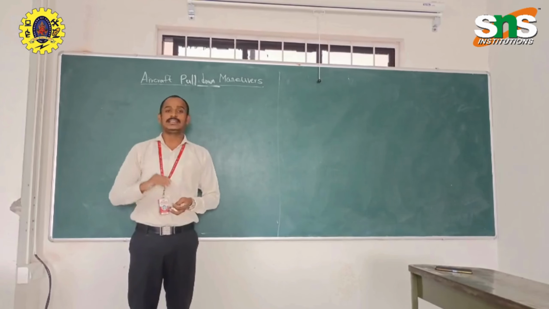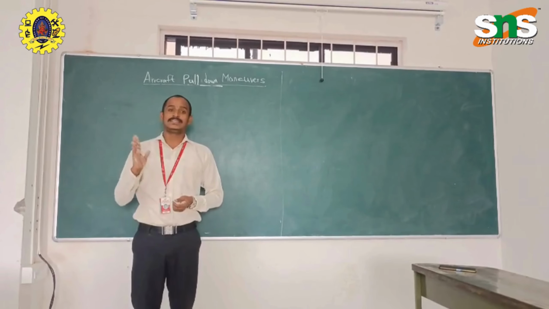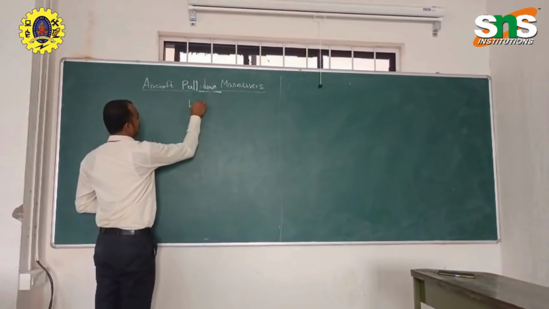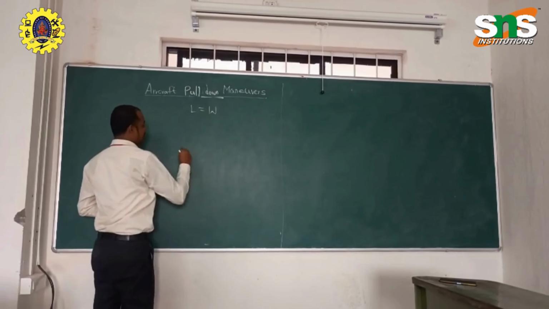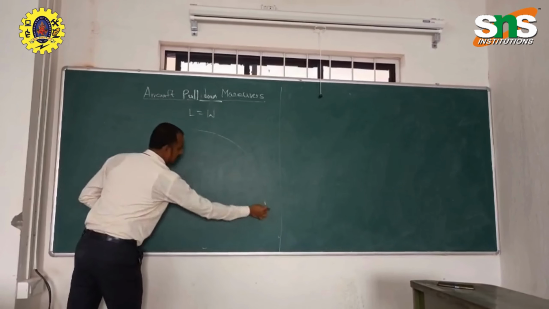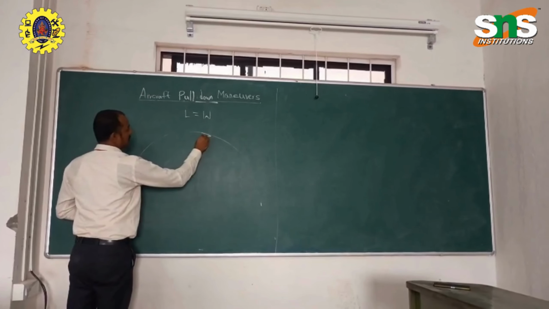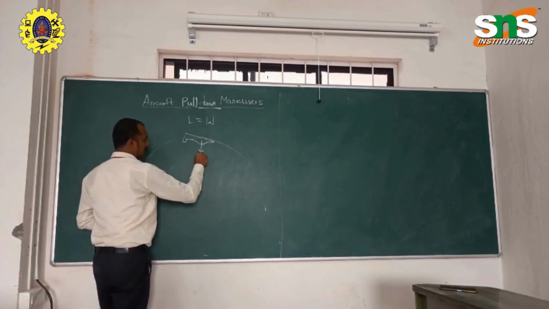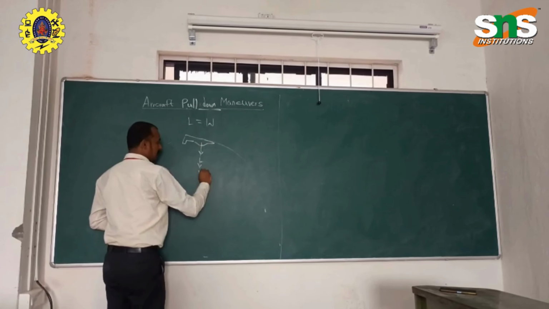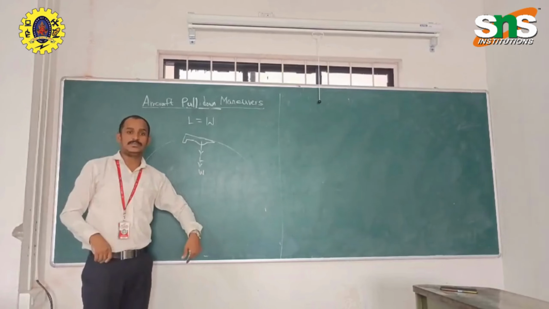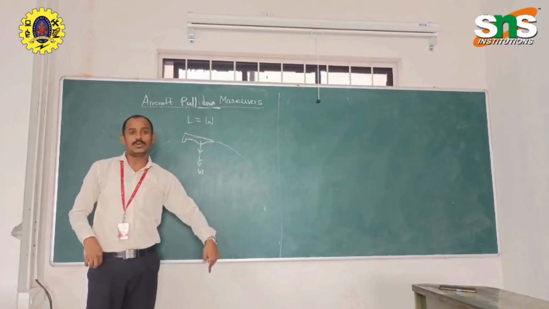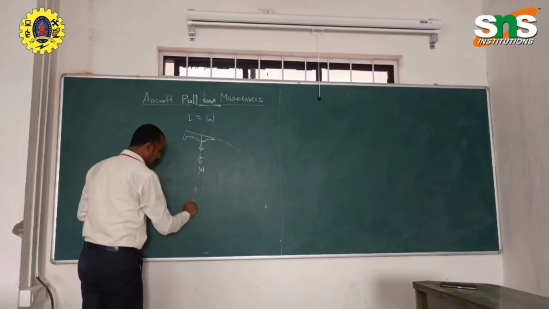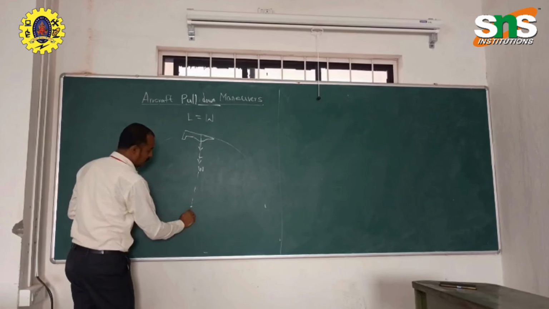Here also we can take the aircraft in level flight, and suddenly it starts pulling down. Let us take a level flight, where lift is equal to weight. Whereas in the pull down case, this is an inverted aircraft. So here the lift as well as the weight act in the downward direction. Both forces act in a downward direction, and it will start pulling down. So that is the pull down radius.